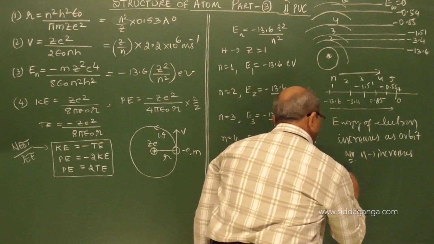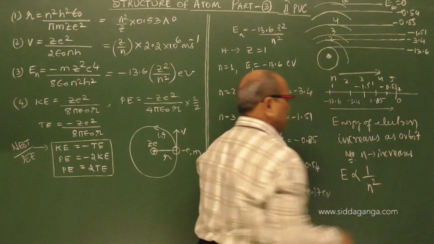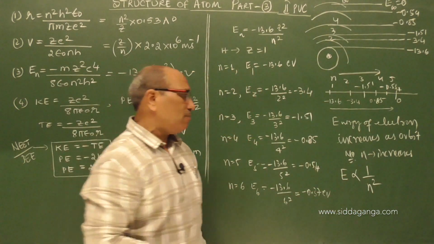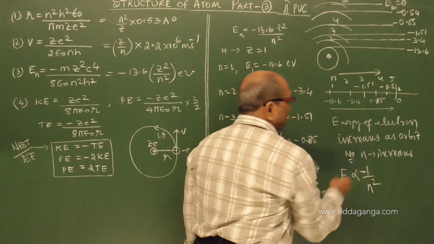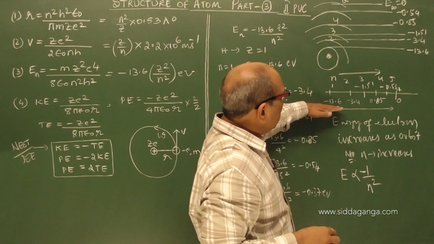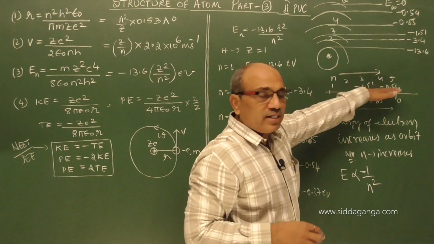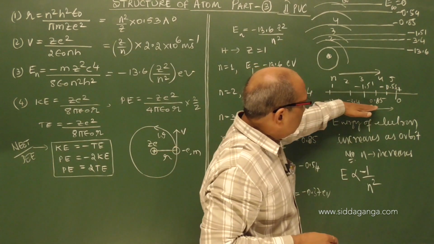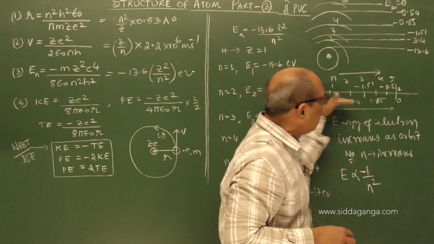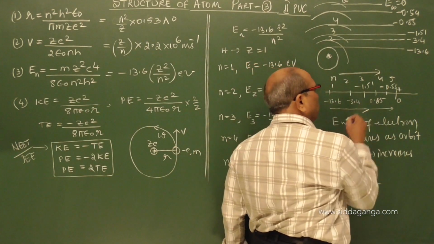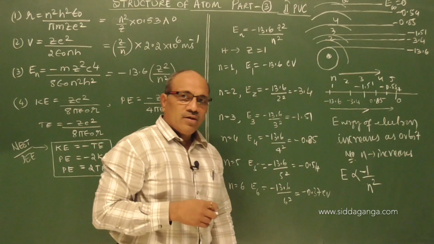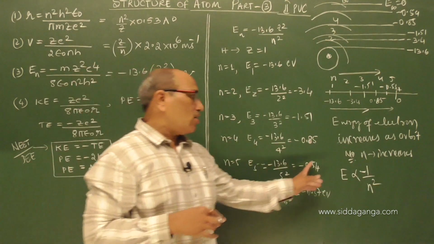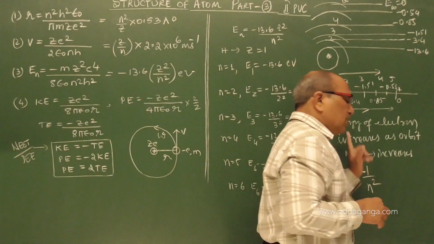Even though in the equation E is proportional to 1 by n square, as n increases E appears to be decreasing, but because of the negative sign, in the number system, as the orbit number increases, the energy corresponding to those orbits reaches towards 0, which means it is an increasing tendency. Towards the right you are moving, towards 0, from the biggest negative value to the smallest negative value. As the orbit number increases, energy increases.